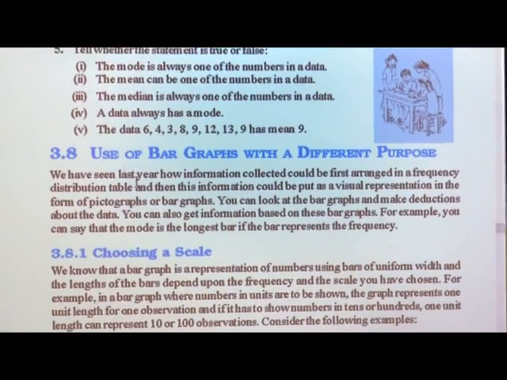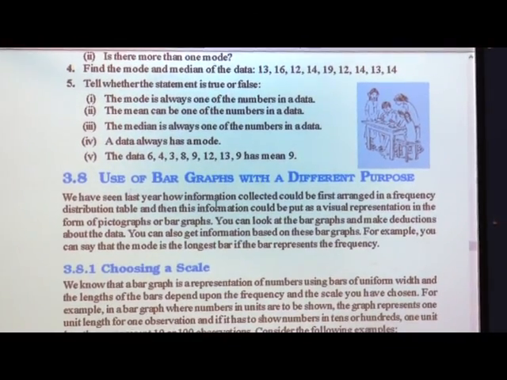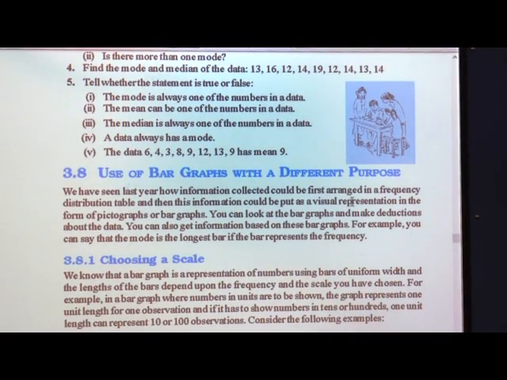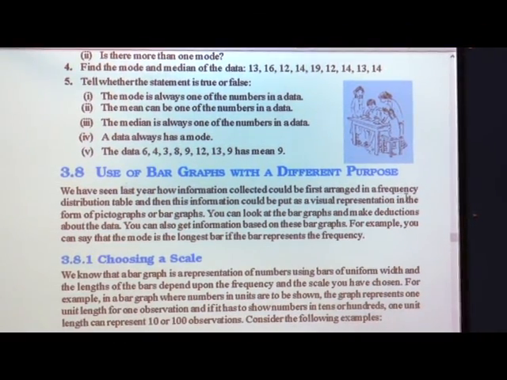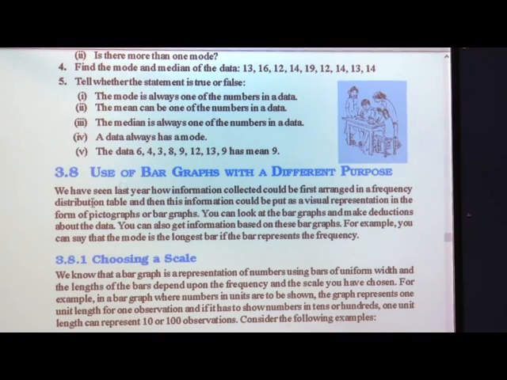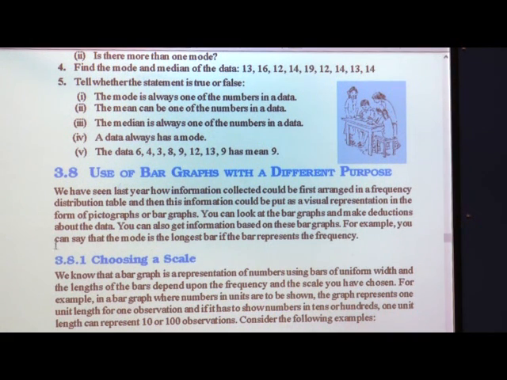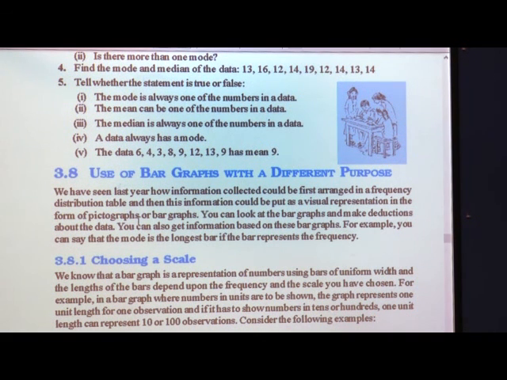We have seen last year how information collected could first be arranged in a frequency distribution table, and then this information could be put as a visual representation in the form of a pictograph or a bar graph. Last year we did some activities also.